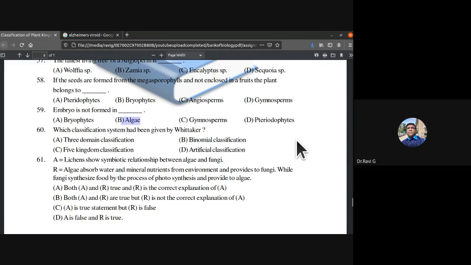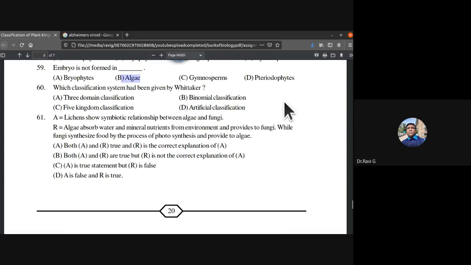Which classification system has been given by Whittaker? You should be knowing this. It is quite easy. Five kingdom classification. Yes, five kingdom classification was given by Robert Whittaker. So 60th, C is the answer.